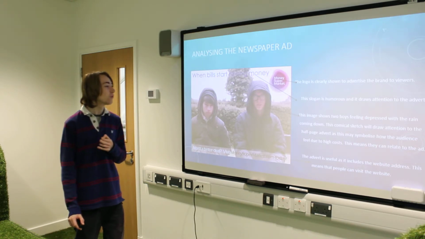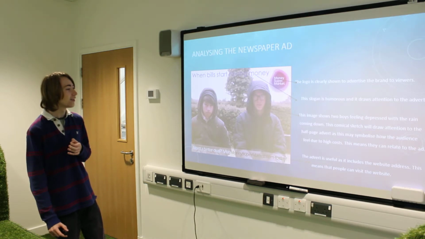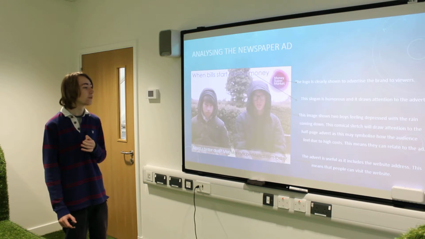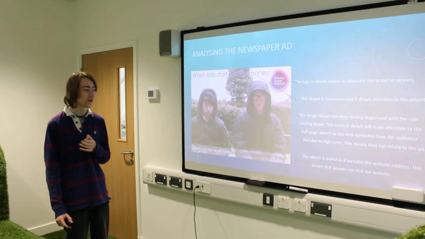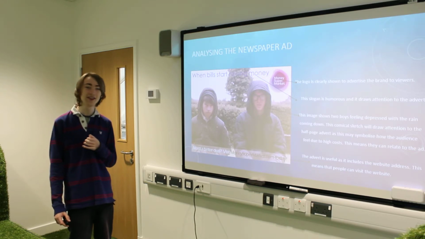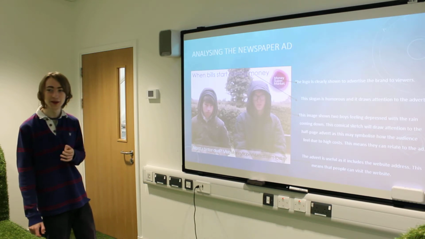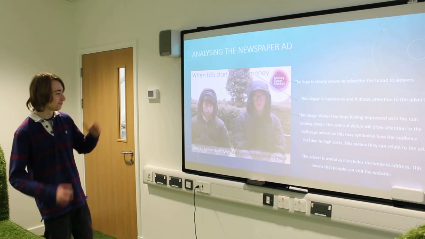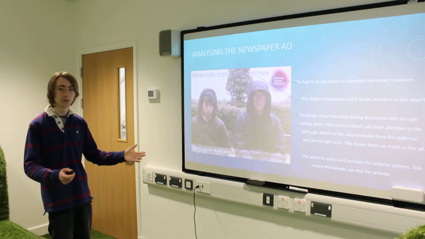So the image shows two boys being depressed, the rain coming down, and this comical sketch will draw attention to the half-page advert. This may symbolise how the audience feel due to high costs. And this means they can relate to the ad as they've been through a situation like this before, and may even smirk at it because they've been through the panic of bills, for example.